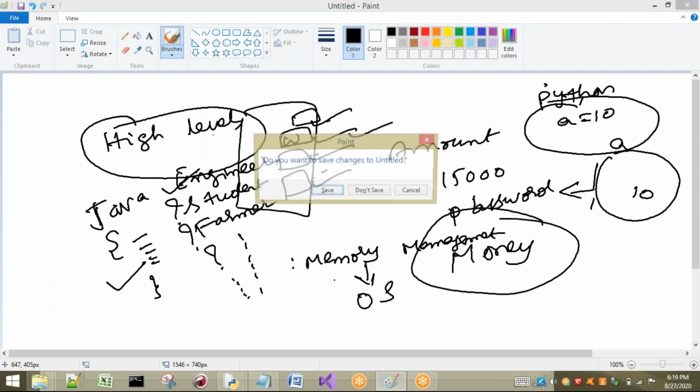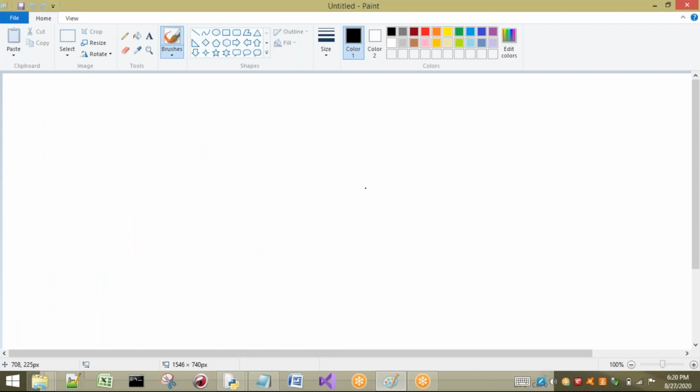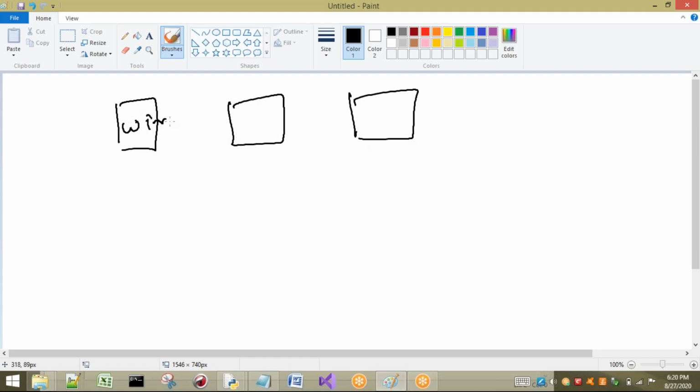First I will discuss platform independent. We already know what is meant by platform independent; in previous sessions we have seen it, but once again I will discuss. I am going to take three systems. The first one is the Windows operating system, the second one is the Linux operating system, and here I am going to take some other Unix operating system.